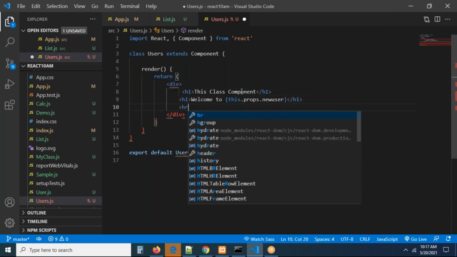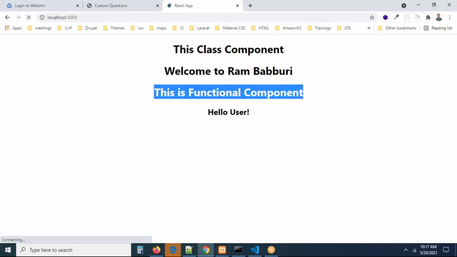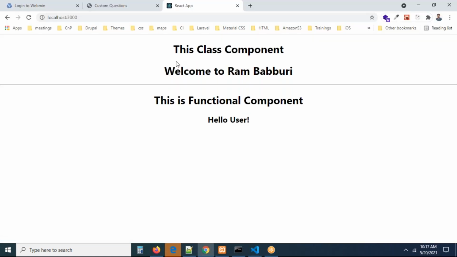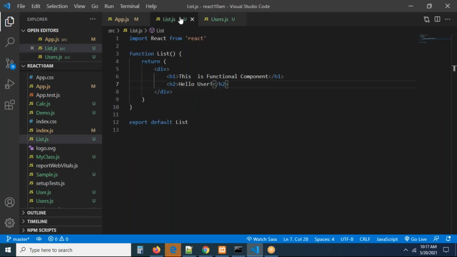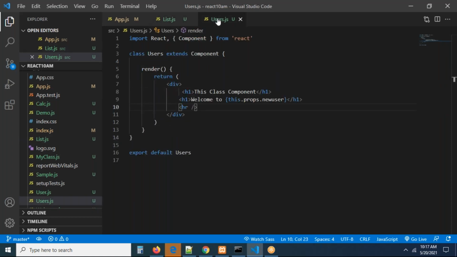You can write one HR tag also. Will be very clear for us. Right, this is class component. In class component we access this by using this dot props dot property. This is the way of accessing in the class component. In a functional component, how can we access this? This is our functional component, this is my class component, right?